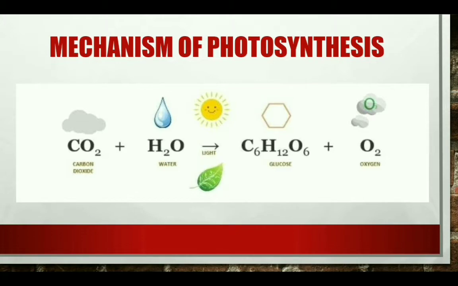Now the green plants have chlorophyll, a green color pigment which has the capability to entrap the solar energy, meaning the solar energy is converted into the chemical energy of the food during this reaction of photosynthesis. Carbon dioxide the plants get from the atmosphere, and the water is absorbed from the soil.